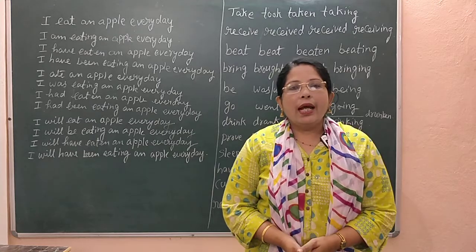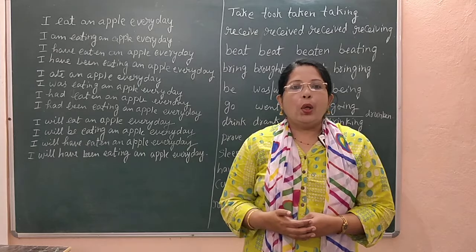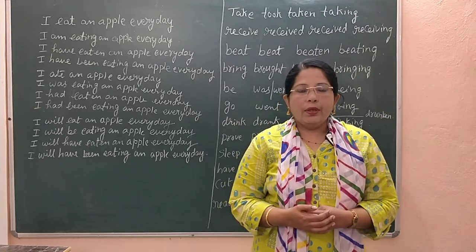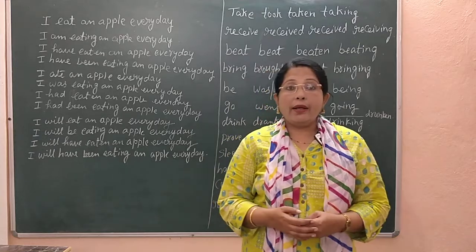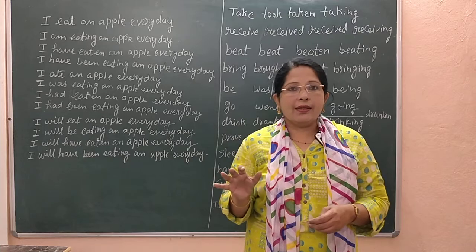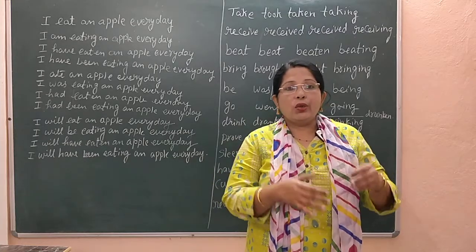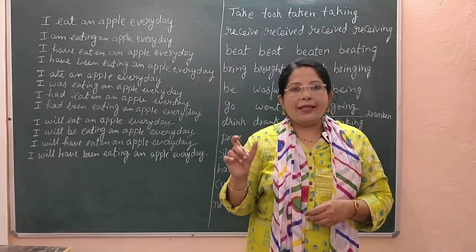So, dear children, as we have studied the situations where we use the tense forms in the last 3-4 videos, we have completed all the situations of past, present and future tenses, in which situation we have to use a particular tense or a particular tense sentence.